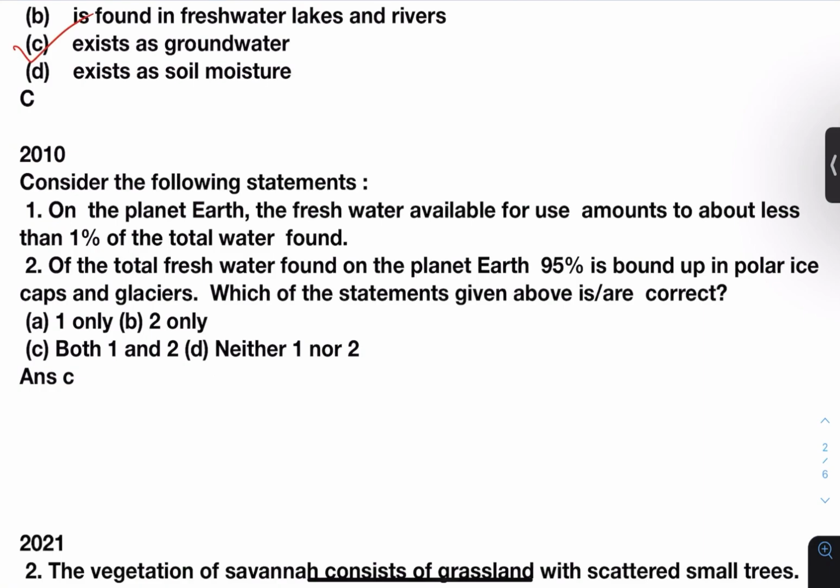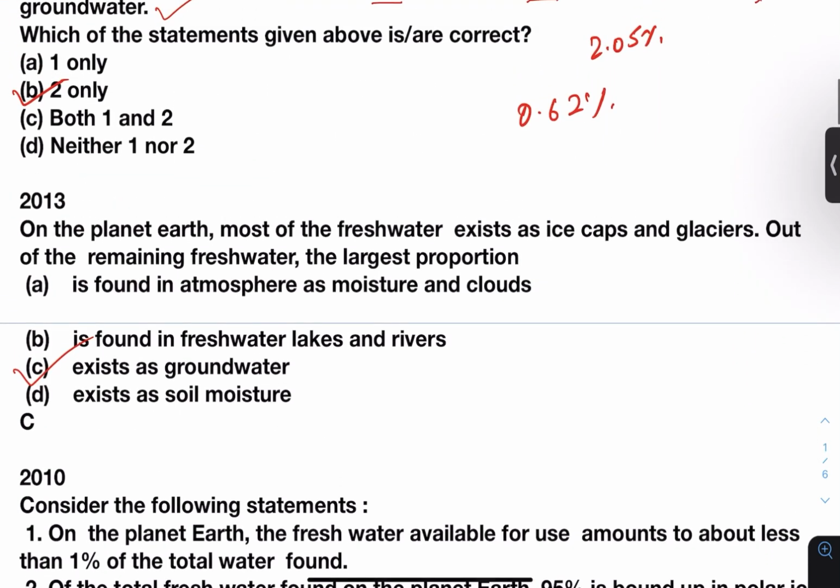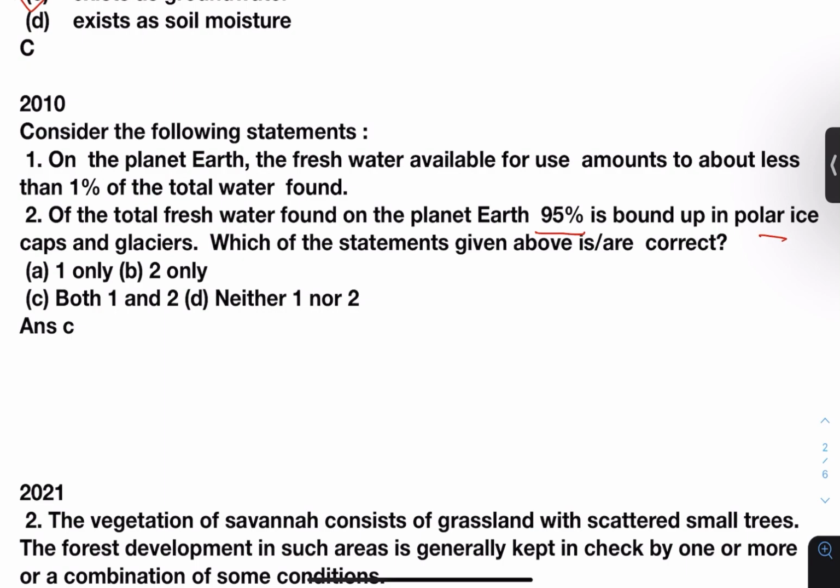2010, a similar question was asked. On the planet Earth, the fresh water available for use amounts to about less than 1% of the total water found. Of the total fresh water found on the planet Earth, 95% is bound up in polar ice caps and glaciers. Which of the above statements are correct? So you see, the questions are same, asked differently. Here answer will be both 1 and 2 are correct.